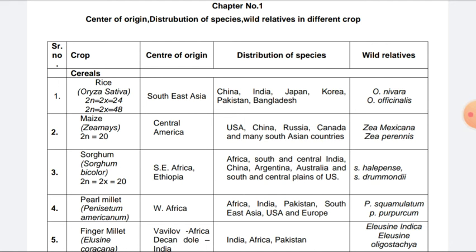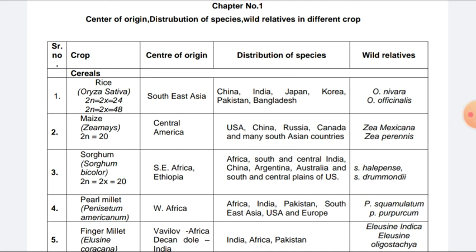The second crop is maize, Zea mays, chromosome number 2n = 20. Origin is Central America. The species is distributed in USA, China, Russia, Canada and many South Asian countries. Zea mexicana and Zea perennis are the two wild relatives. Third is Sorghum bicolor, the sorghum crop, 2n = 20. Southeast Africa, that is Ethiopia, is the origin of sorghum. The species is distributed in Africa, South and Central India, China, Argentina, Australia, and the South and Central plains of the United States. Sorghum halepense and Sorghum drummondii are the two wild species.